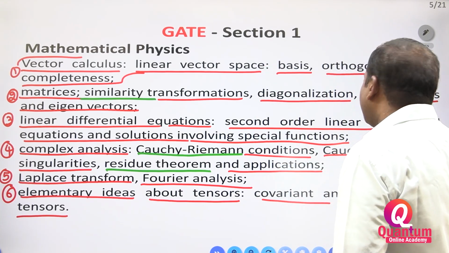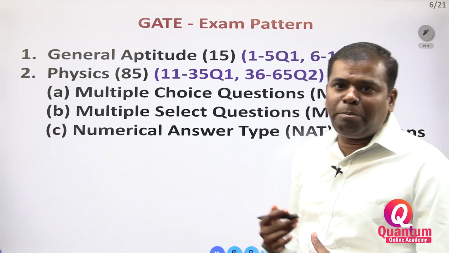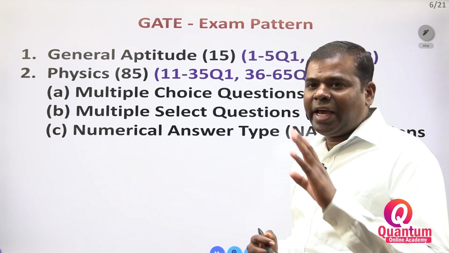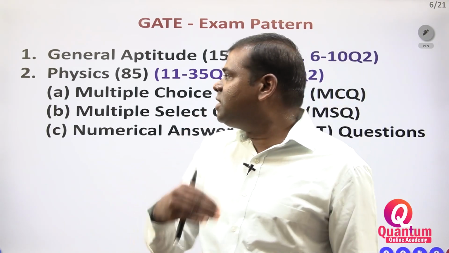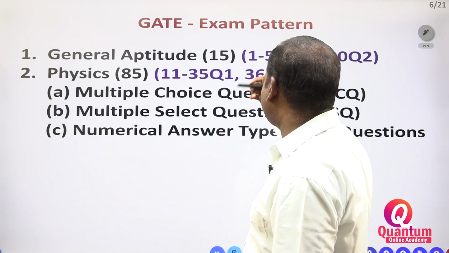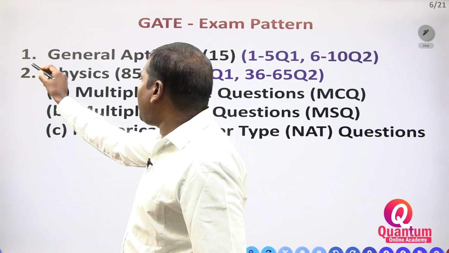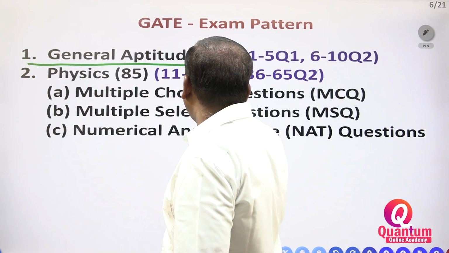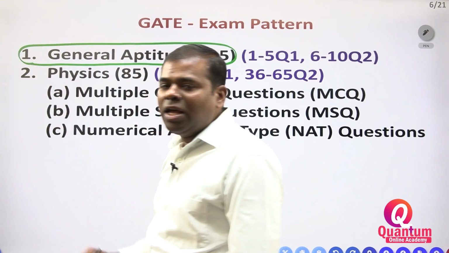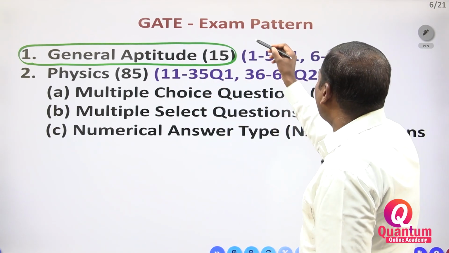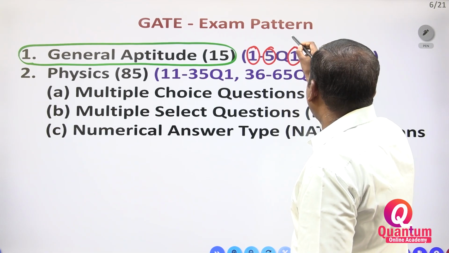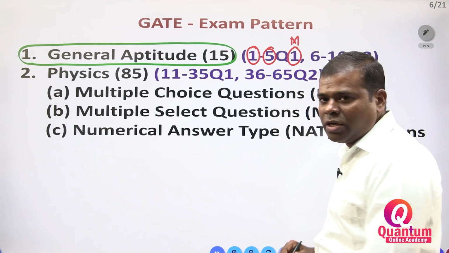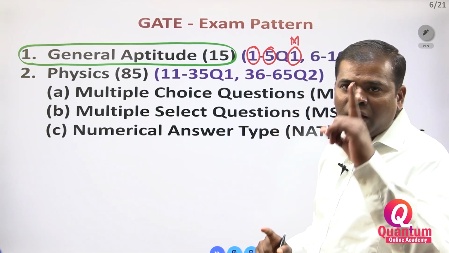Now you have to see the exam pattern of GATE. GATE also has 2 types of sections. Total 2 parts: one is general aptitude, with 15 questions. Question numbers 1 to 5 carry 1 mark each.